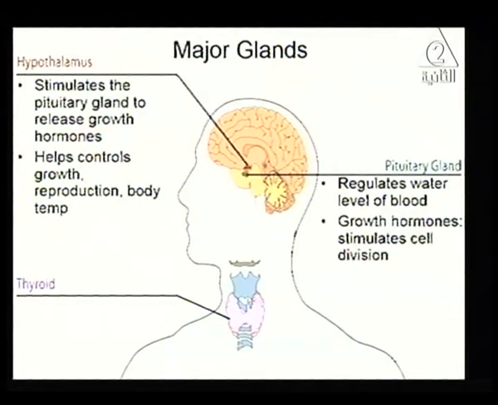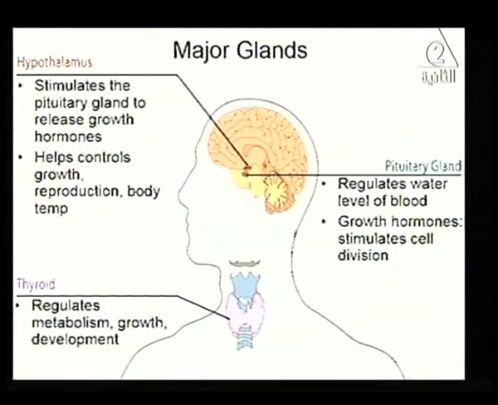The pituitary gland has a very important function in your body because it controls the secretions of the other glands. So we call it what? We call it the master gland. Why do we call it the master gland? Because it secretes a group of hormones that control the other glands inside your body.